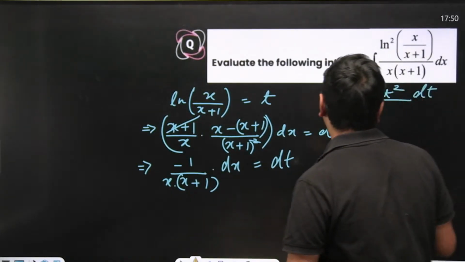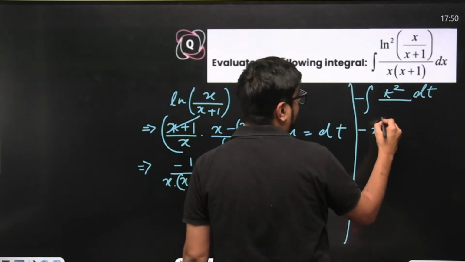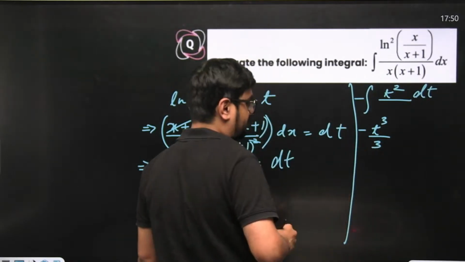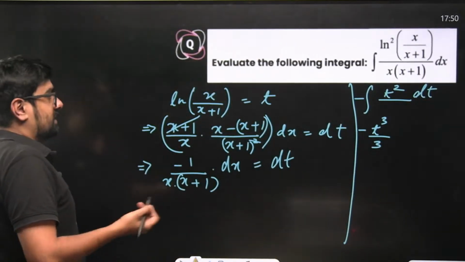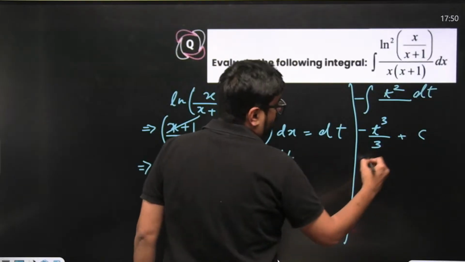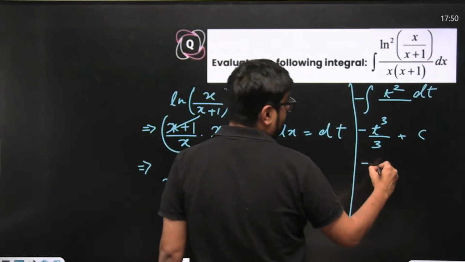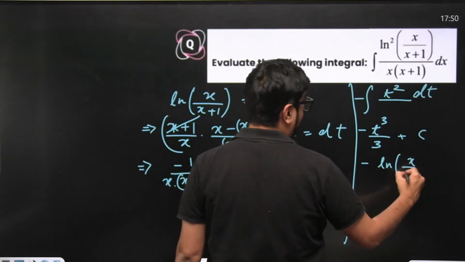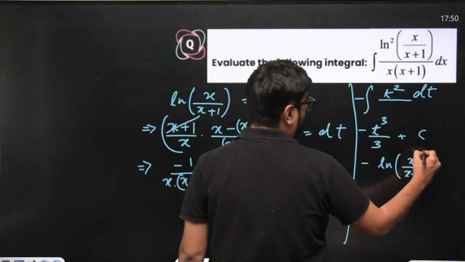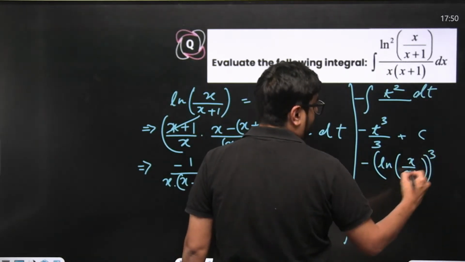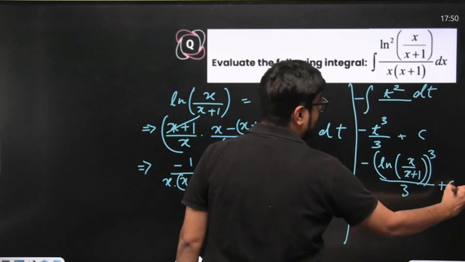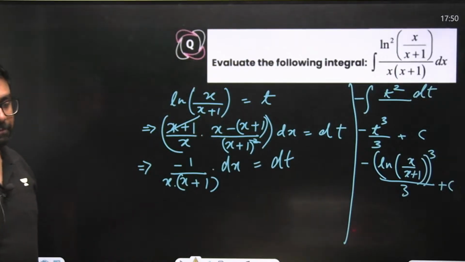Minus of t square dt. It will become minus of t cube by 3 plus c. So minus of, what did we take t as? Minus of ln of x by x plus 1 whole cube by 3 plus c will be our final answer.